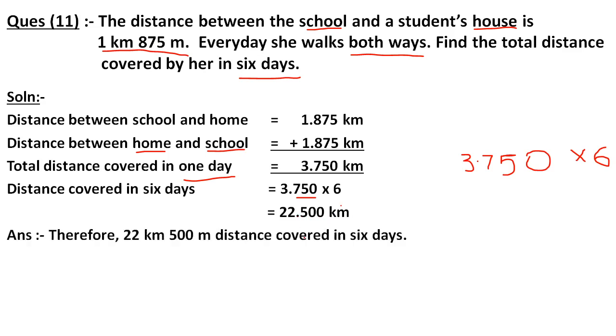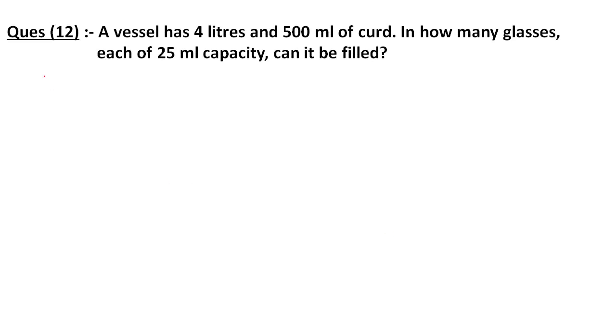Then what is my answer? Therefore 22 kilometer 500 meter distance covered in 6 days. Okay, now I move towards the next problem. Next problem is question number 12.